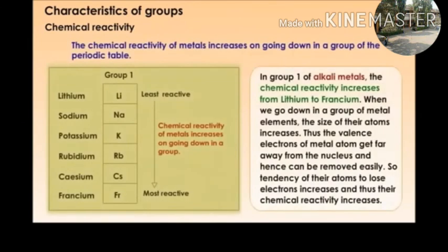The chemical reactivity of metals increases on going down a group of the periodic table. In group 1, the alkali metals, the chemical reactivity increases from lithium to francium. When we go down in a group of metal elements, the size of their atoms increases. Thus, the valence electrons of the metal atom get far away from the nucleus and hence can be removed easily. So, the tendency of their atoms to lose electrons increases and thus chemical reactivity increases.